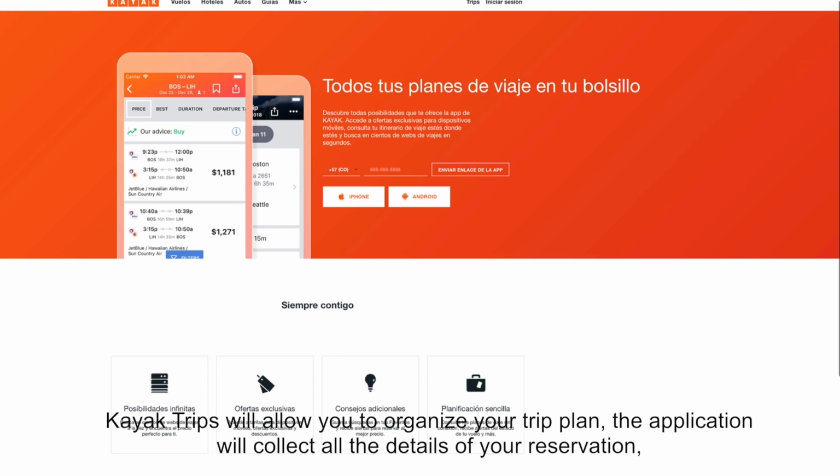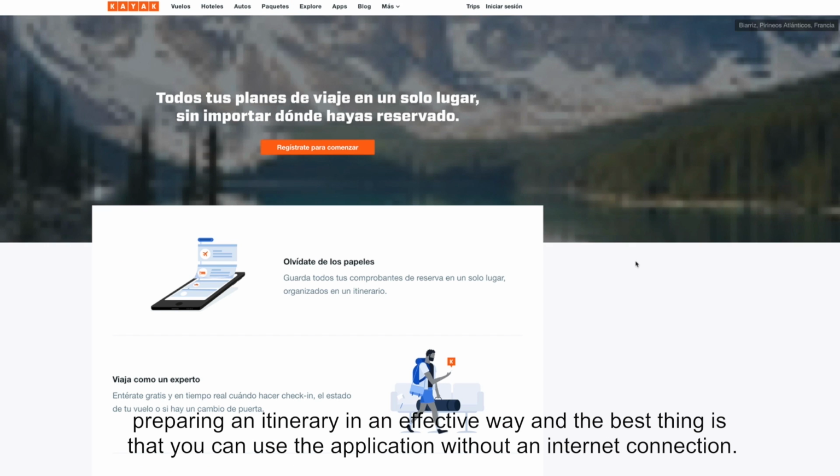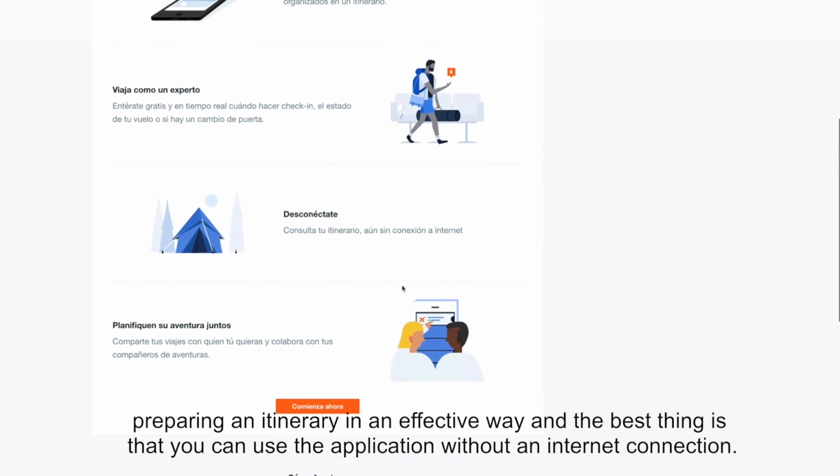The application will collect all the details of your reservation, preparing an itinerary in an effective way, and the best thing is that you can use the application without an internet connection.